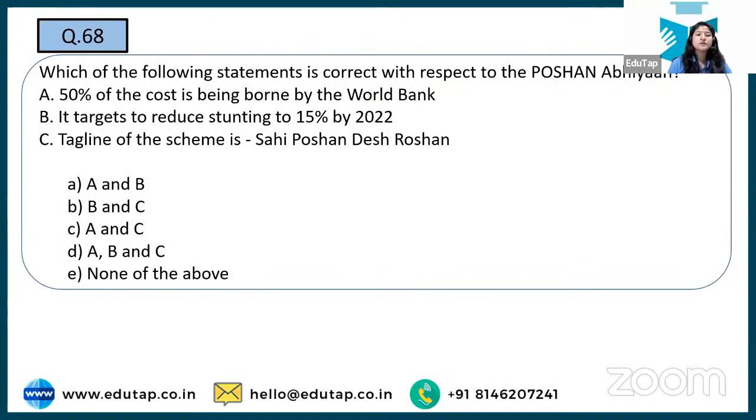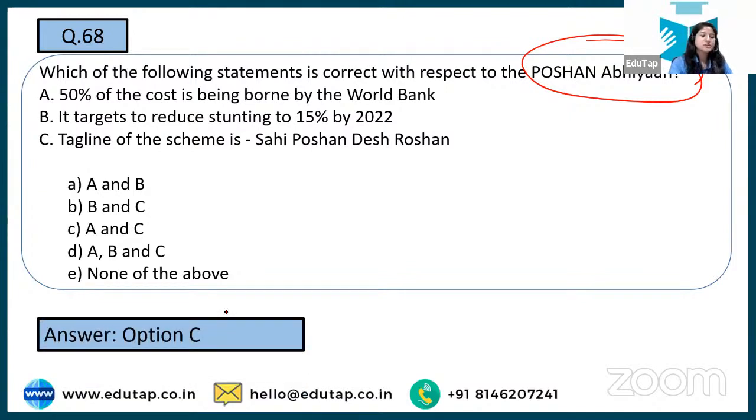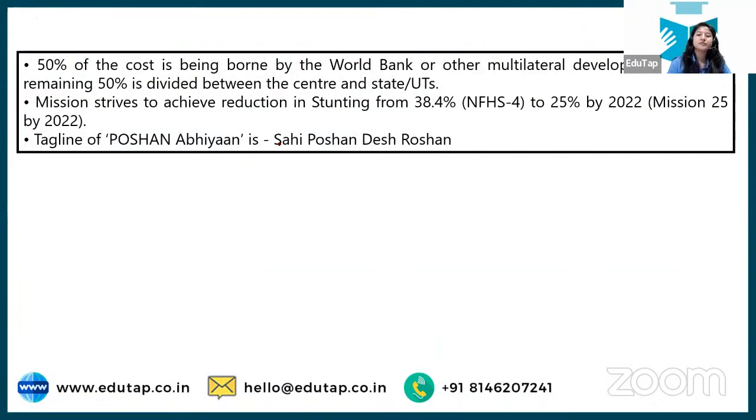Next is, which of the following statements is correct with respect to Poshan Abhiyan? Here are the following options, and you have to tell the right answer. Nilesh says option number C. Okay, and yes, he's right. See, option number C is the correct answer, because here we are not talking about stunting. We aim till 2022 by 15%, but I think it is 25%. Okay.